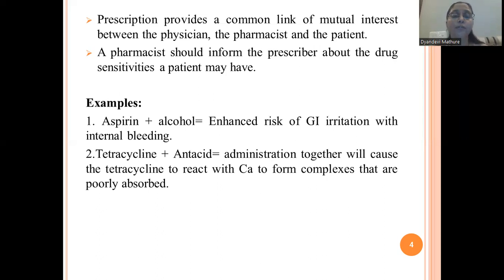Along with the physician or prescriber, the pharmacy should also inform if the patient has some sensitivities or reactions with that particular drug.